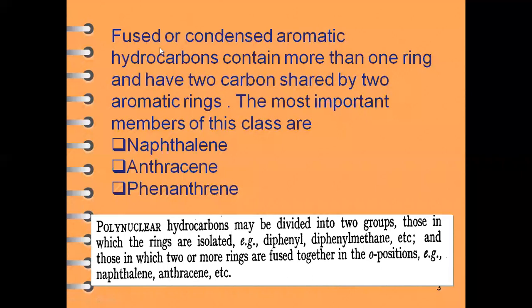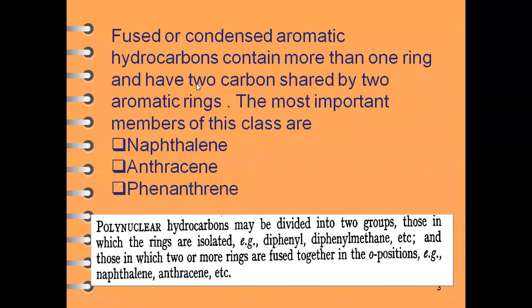What is the meaning of the word polynuclear? These compounds basically contain fused or condensed aromatic rings. So the rings are fused. Aromatic belongs to benzene and its derivatives. So these compounds contain fused or condensed benzene rings, more than one ring.